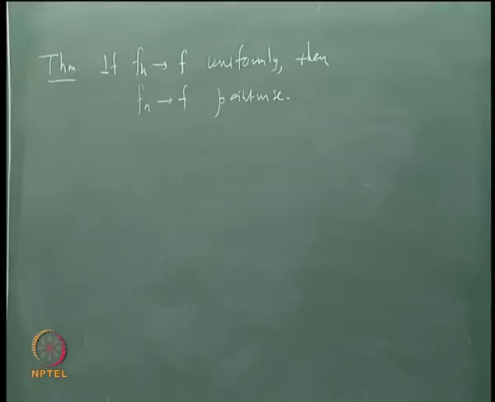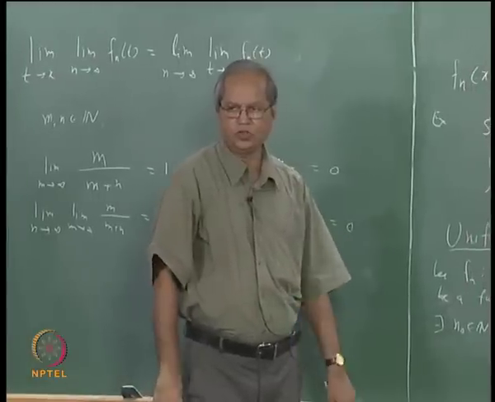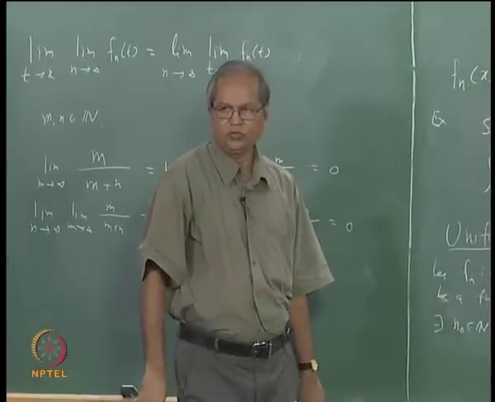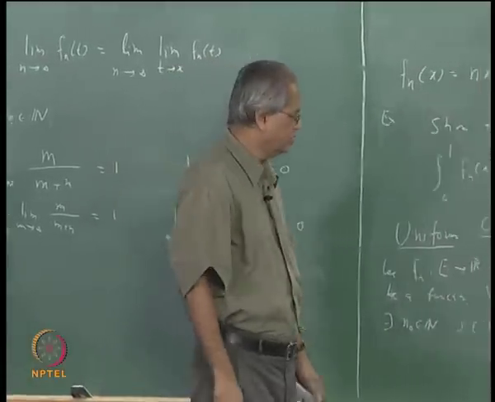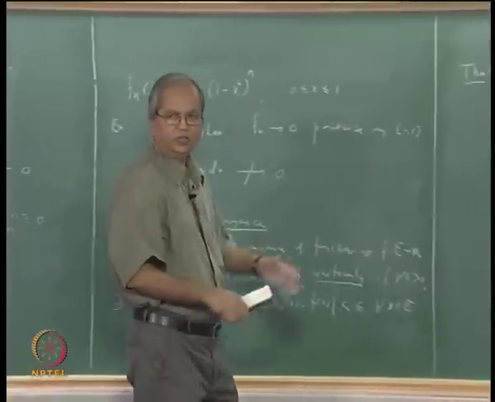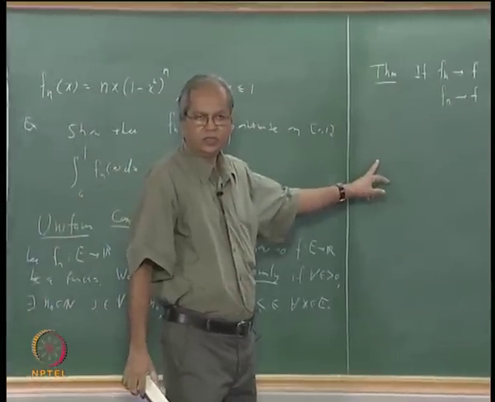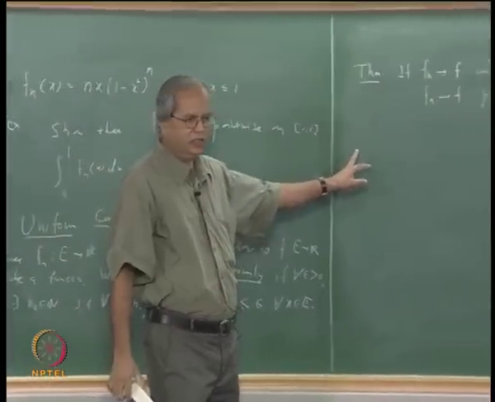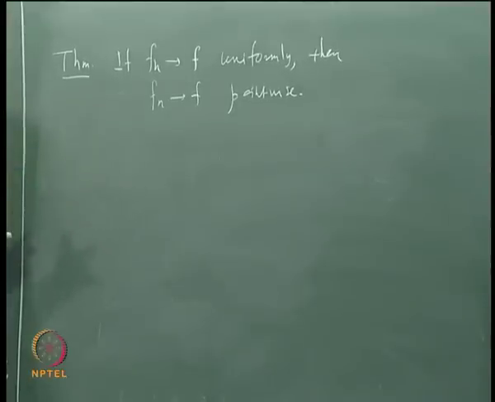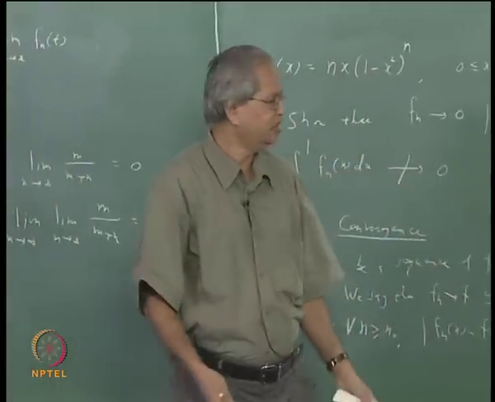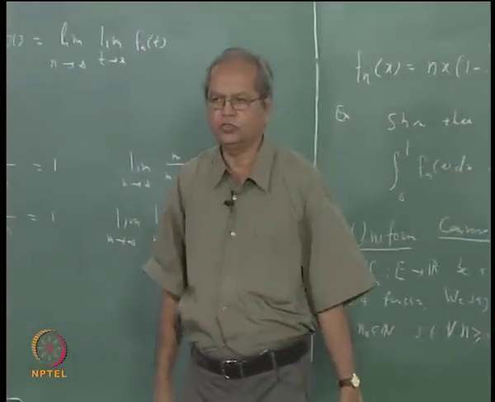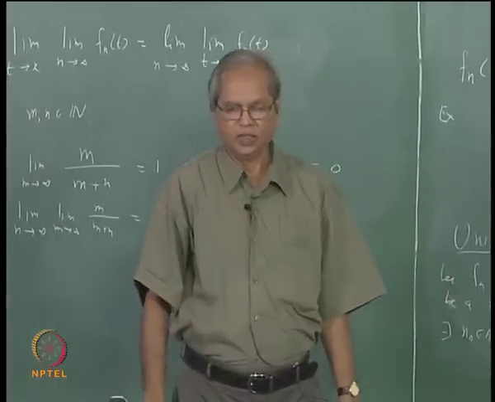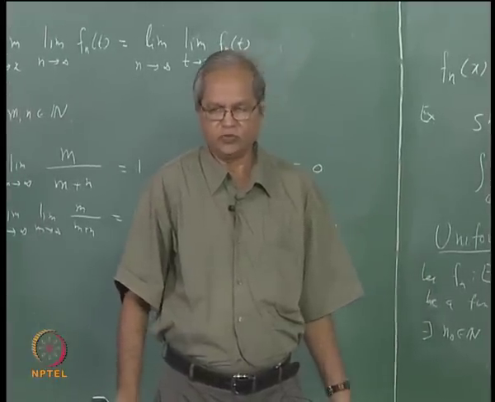That means uniform convergence is stronger than pointwise convergence. Then there is an obvious question: what about the converse? That is, can we say that if Fn converges to f pointwise then it converges uniformly? If that were true, obviously it would mean that both notions of convergence coincide. That is not the fact. So the converse is false.